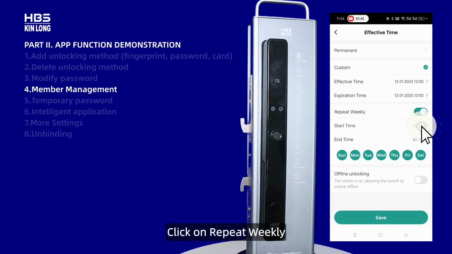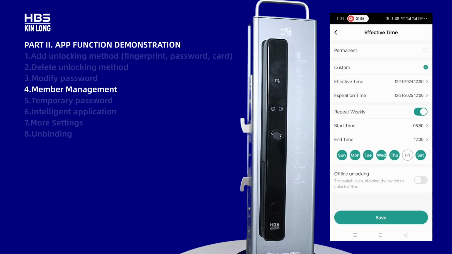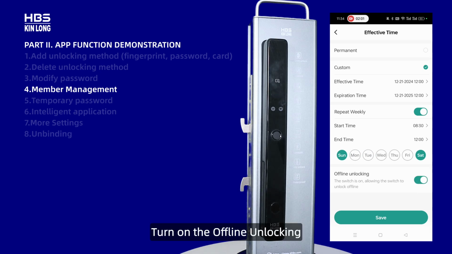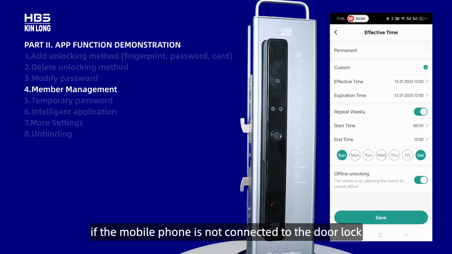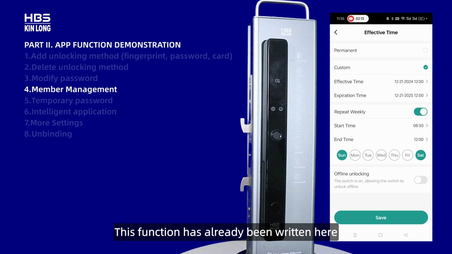Click on Repeat Weekly and you can choose the time when unlocking is allowed each week. Turn on the offline unlocking, which means that even if the mobile phone is not connected to the door lock, the member can still unlock the door. Turn off this function, which indicates that the member can unlock the door only when the mobile phone is connected to the door lock. This function has already been written here.